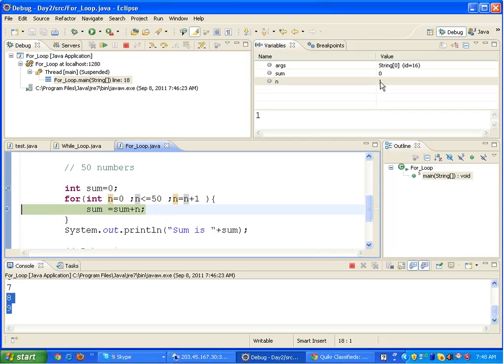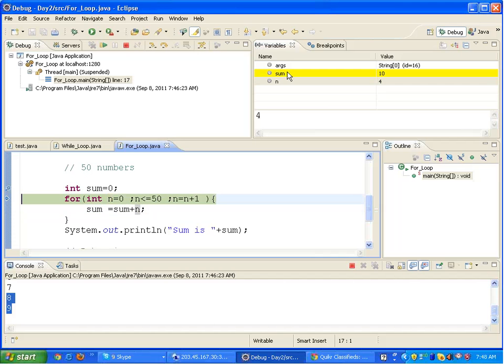Right? And the value of sum is 0. So 0 plus 1 will become 1 and 1 will go inside the sum variable. Right? Now the value of n becomes 2. Now 2 plus 1 will be calculated and the value of the result will go inside sum, that is 3. So you keep on pressing F6 and you will be able to see the updated values. Right? Now suppose I don't want to press F6 and run my program, I understood the logic and I just want to run it normally.